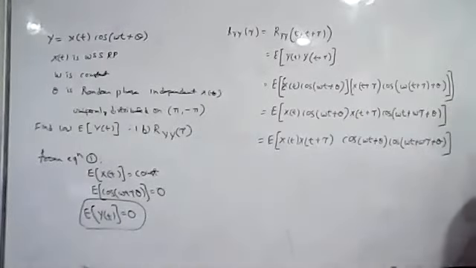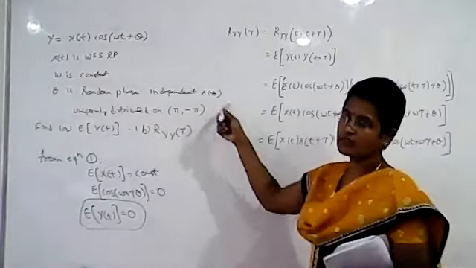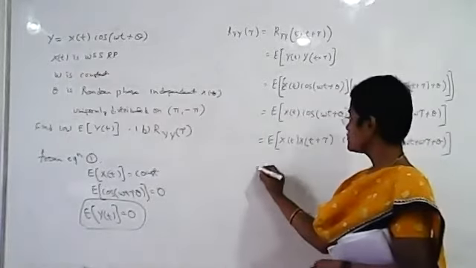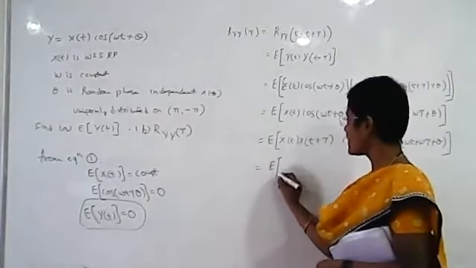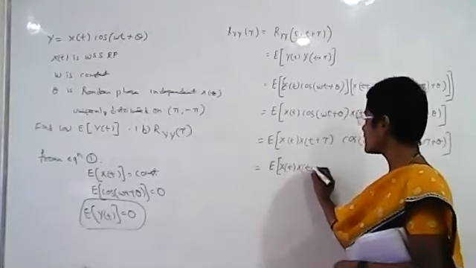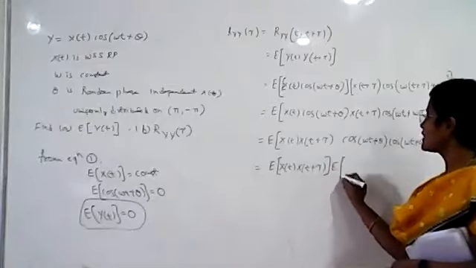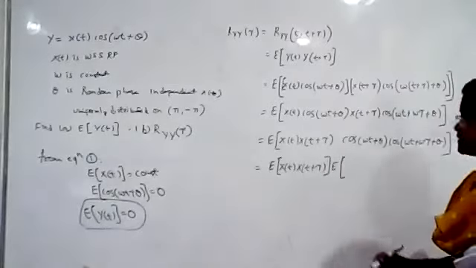Now, we have discussed in the problem that theta is a random phase independent of x of t. Since they are independent, we will apply the expected value separately to the x terms and the theta terms.